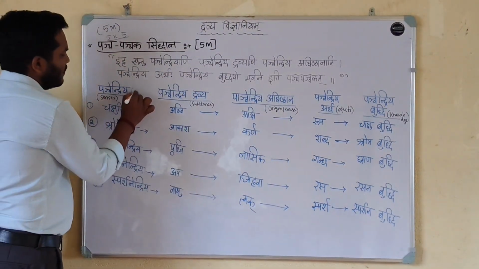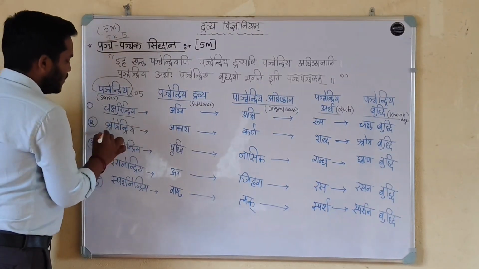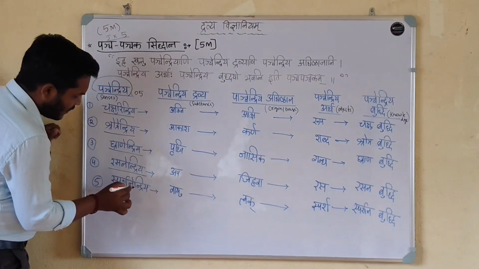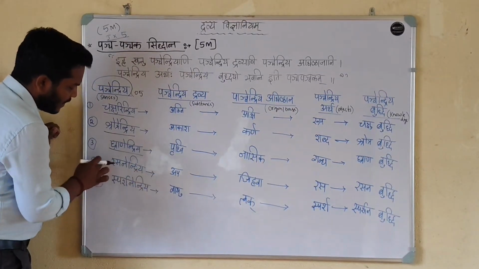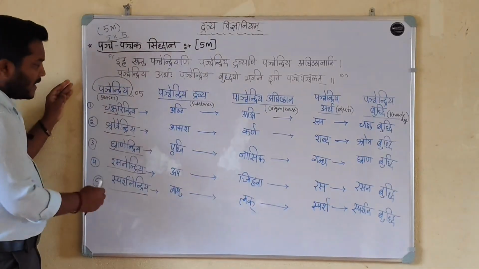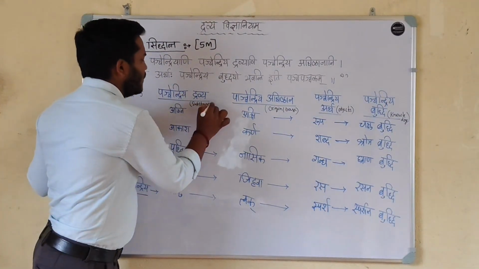Panchendriya are five in number. They are Chakshurindriya, Shrotrendriya, Granendriya, Rasanendriya and Sparshanendriya. Total sense organs, Panchendriya, and Panchendriya Dravya.